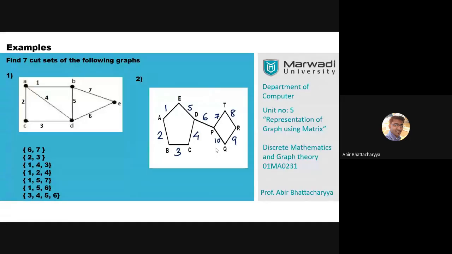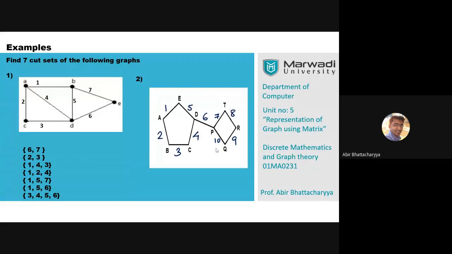Also figure out the maximum cut set and minimum cut set for question number 2. Okay, all of you, figure out the maximum cut set and minimum cut set for question number 2. That means maximum cut set means the maximum number of edges will be there in the cut set, and minimum cut set means the minimum number of edges will be there in the cut set. So just write down the maximum cut set and minimum cut set apart from these 7. Okay.